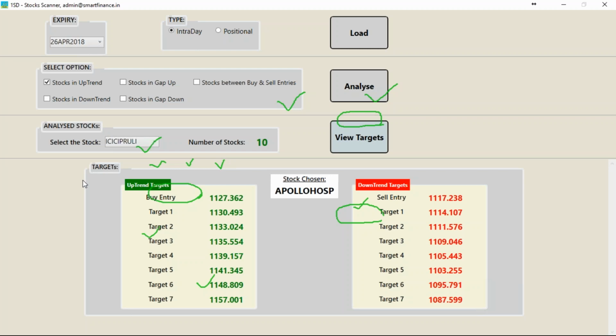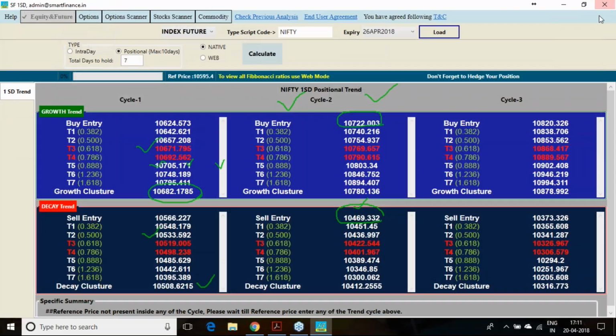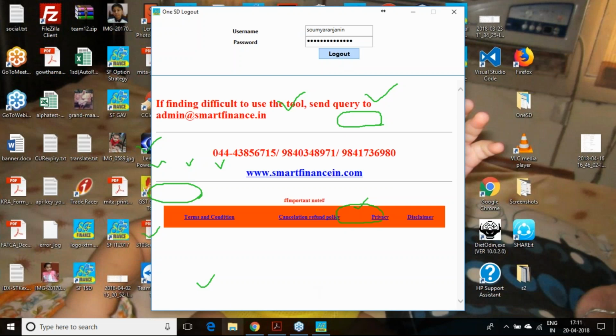So these are the benefits you can get in this particular software, and this is a highly efficient tool. Once you know the stock names, you can populate the same thing here and try using the first levels. So these are the benefits of the software and the many different courses we have.